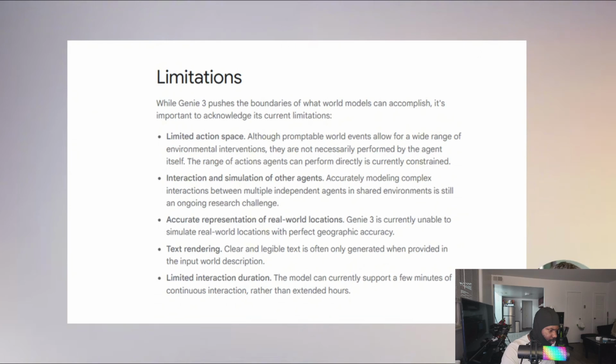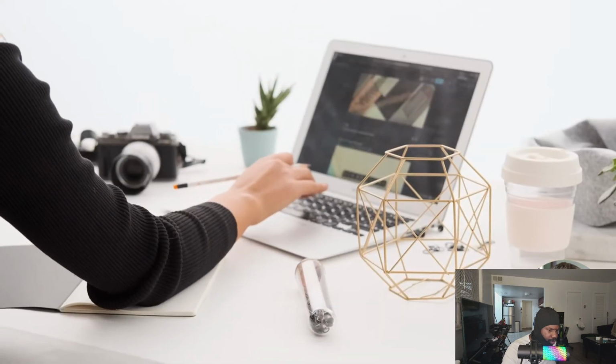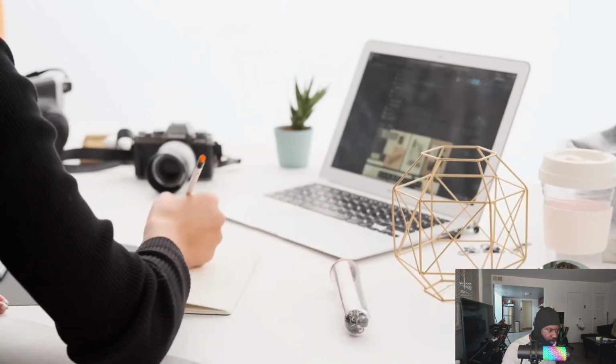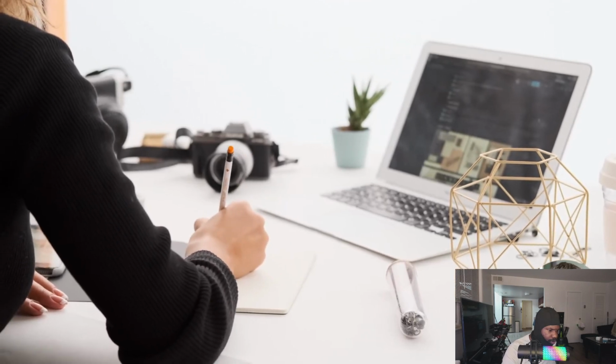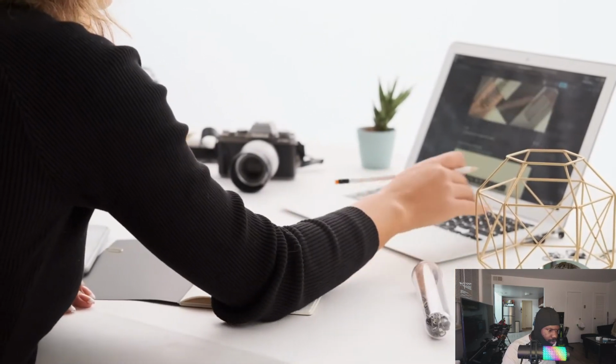Third, it struggles with accurately modeling complex interactions between multiple independent agents in shared environments. Fourth, Genie 3 is currently unable to simulate real-world locations with perfect geographic accuracy. And fifth, clear and legible text is often only generated when provided in the input world description. But here's the thing, these limitations are temporary. Remember, this is version 3. Version 2 came out just 8 months ago and could barely do anything. The progress is incredible.